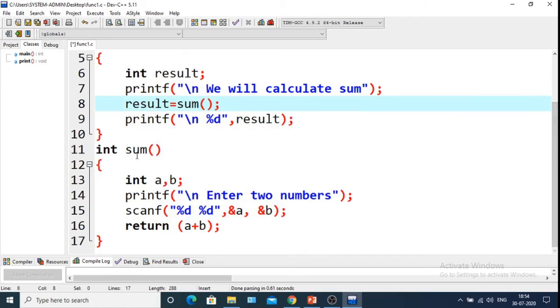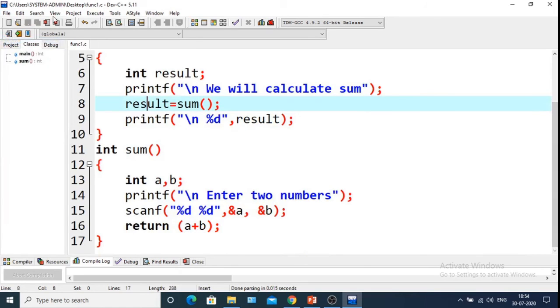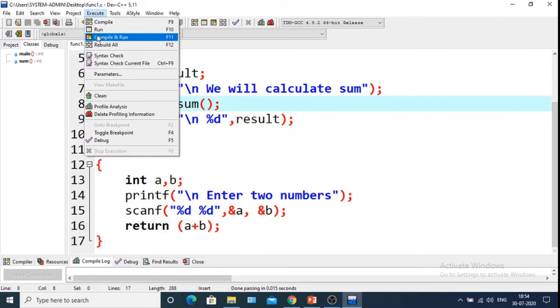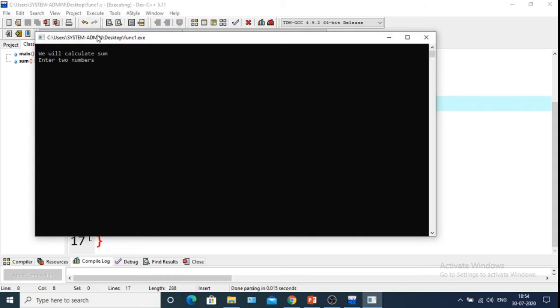So let's save the program first. Now I will execute it, compile and run. Enter two numbers, one is 5, one is 6. So the answer is 11. So this was the program.